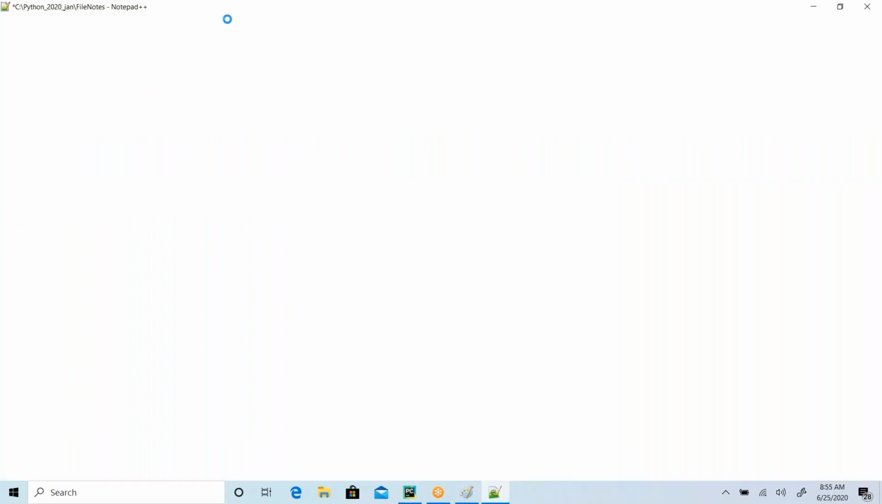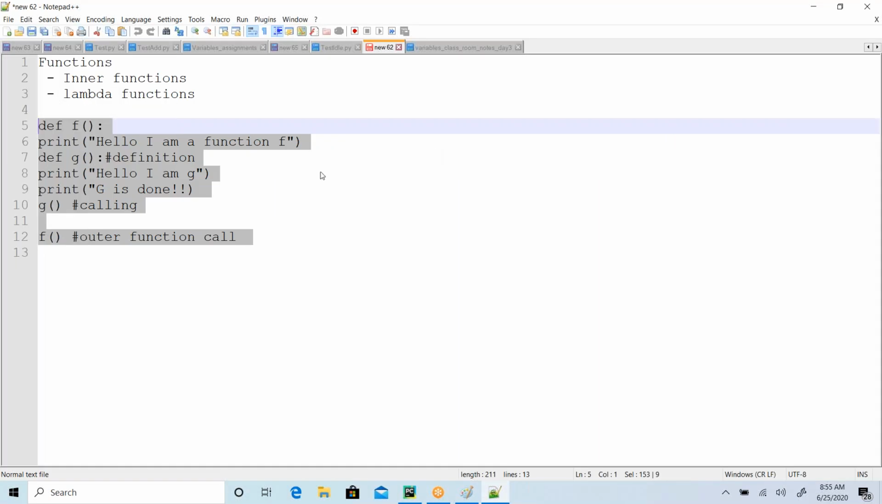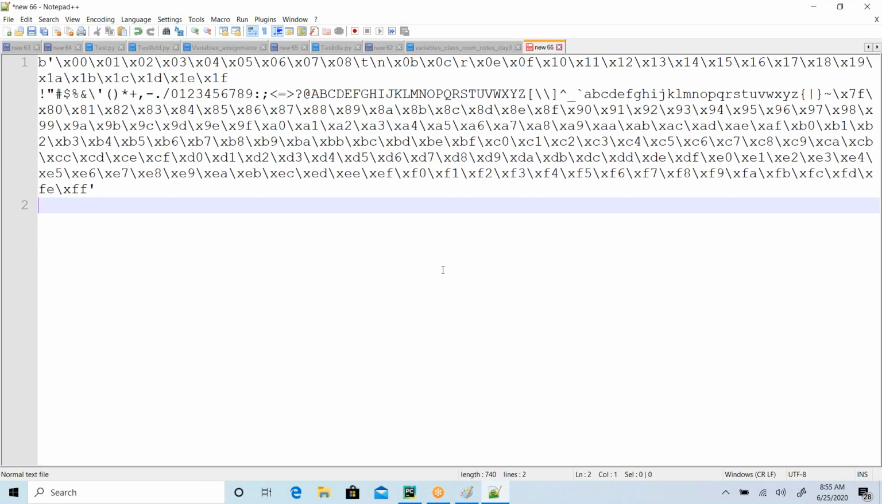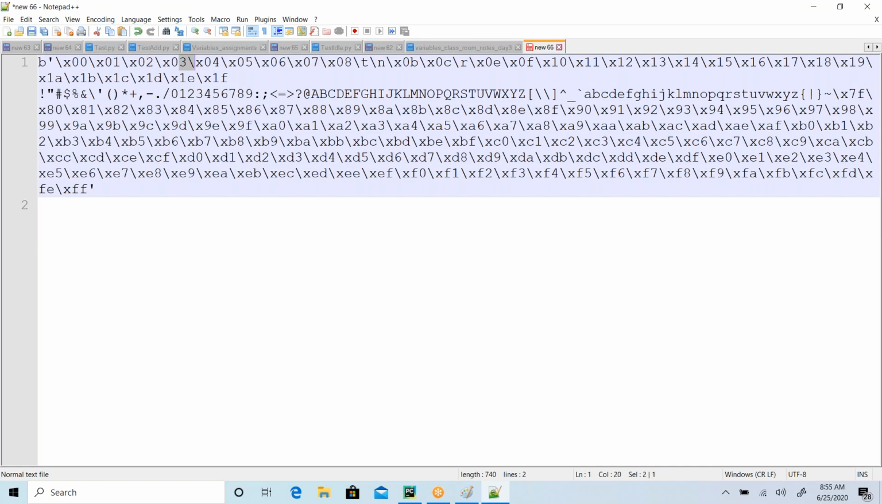I'm just moving to Notepad++. I'll just copy paste all this here. Okay, now see that. It started from 0 1 2 3 4 5 6 8. Then it's showing \t, \n, \x... \n, sorry. Okay, then c, b, c, then e, f, right? This is written, right?